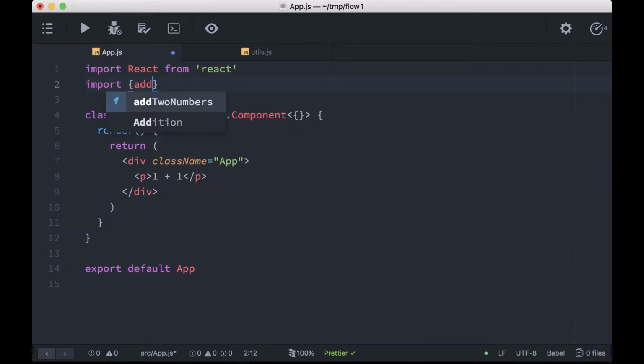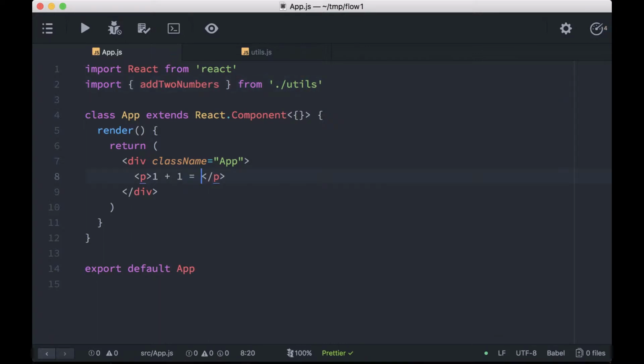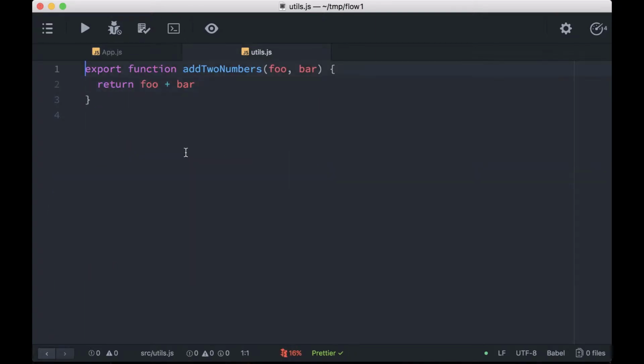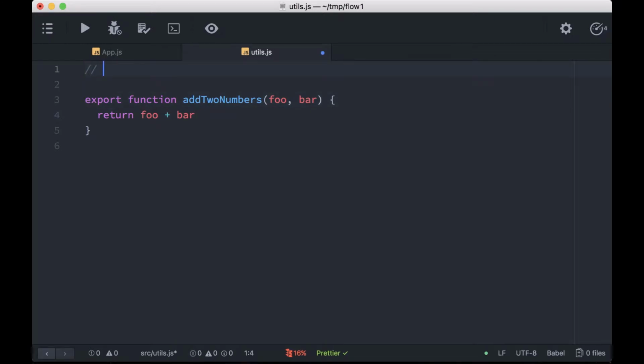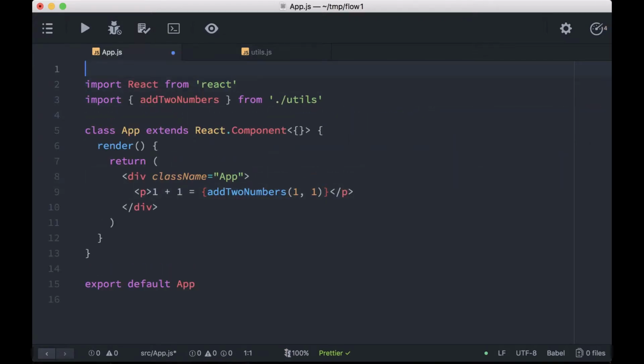We will import it in app.js. And we'll use it to add 1 plus 1. Easy peasy. Now let's add the flow pragma. Now we'll annotate the function arguments, specifying these should be numbers. We'll add the flow pragma to app.js.